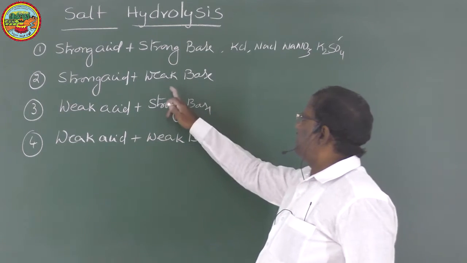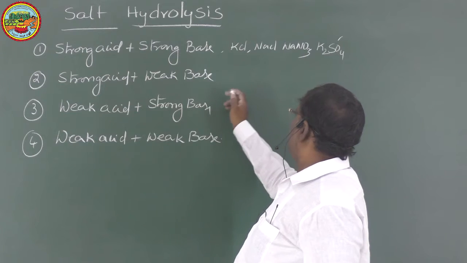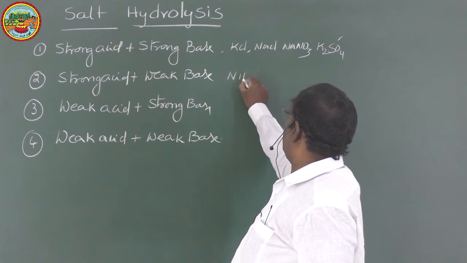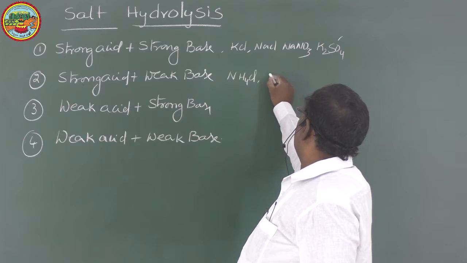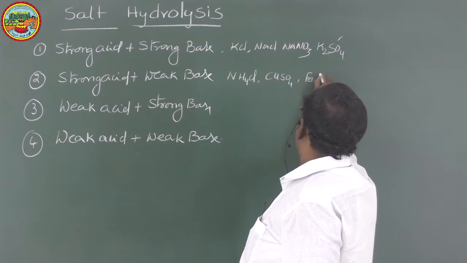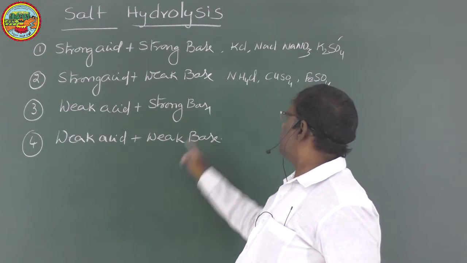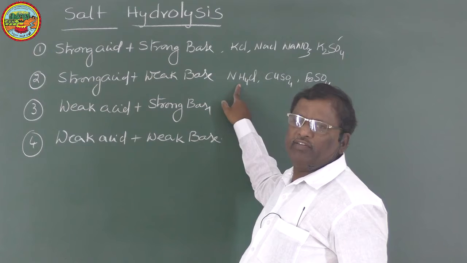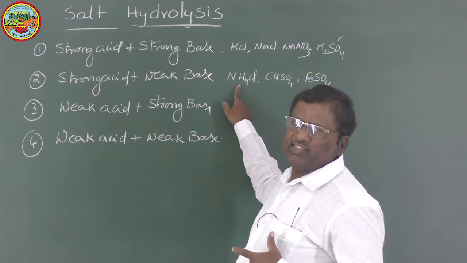Now, strong acid and weak base means NH4Cl, then CuSO4, FeSO4, etc. are the examples for the second category of salts, because NH4Cl is obtained when NH4OH, a weak base, reacts with the strong acid HCl.